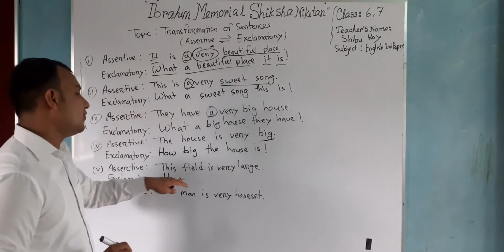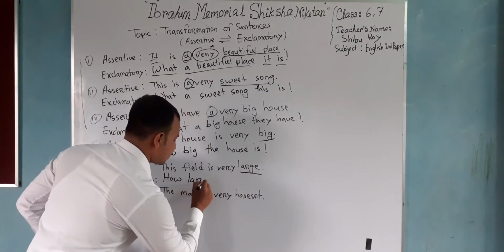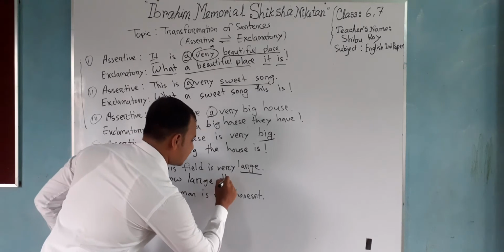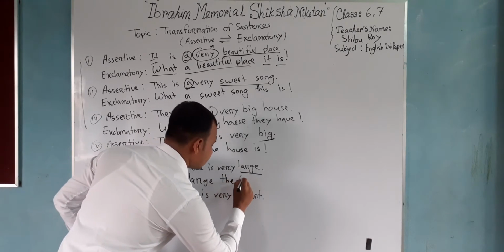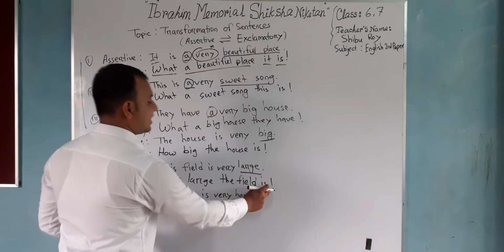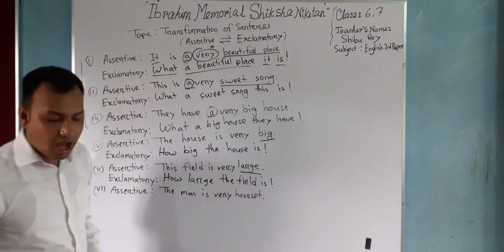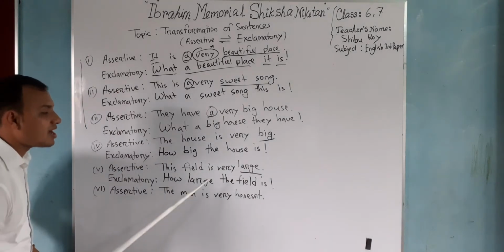After that, we will put the latter part: how large the field is. We need to put the exclamation sign. We have read "the field is very large". After that, we put how large the field is.